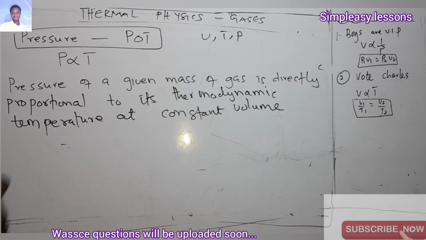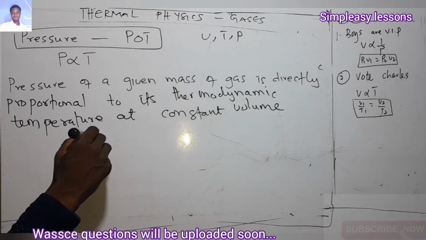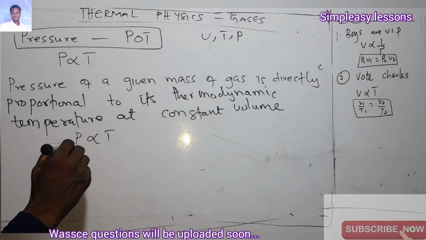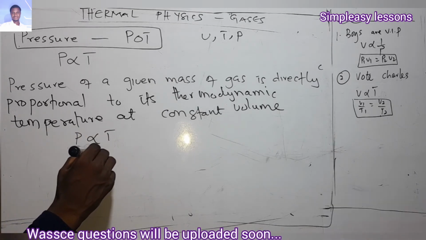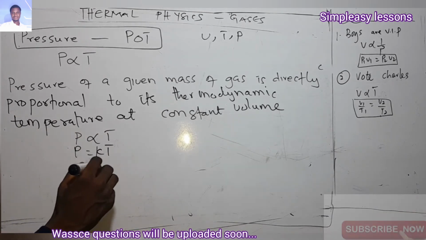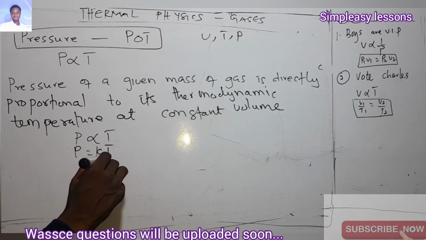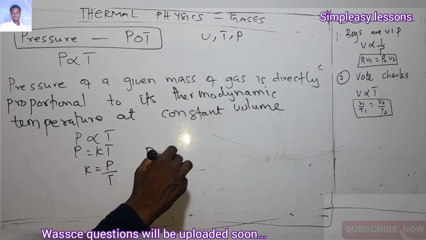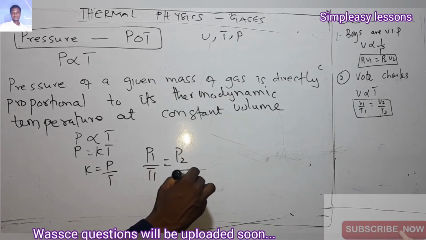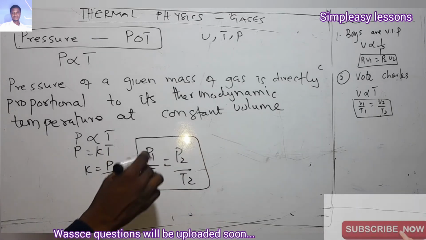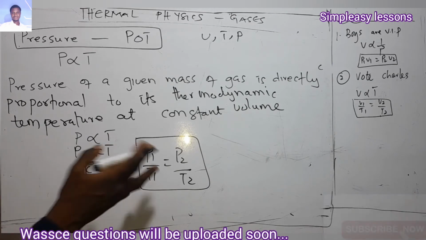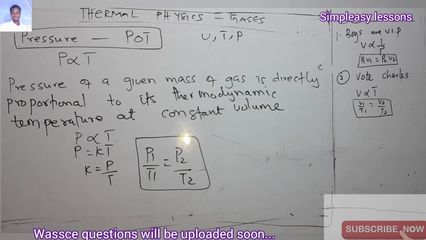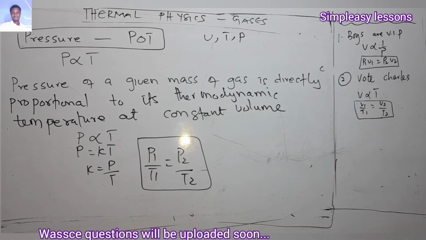So here, since we know pressure is directly proportional to the thermodynamic temperature, I told you that for us to relate to gases, we have to make a constant. So P equals a constant times T. If you make K the subject, K will be equal to what? P over T. So therefore, you can say P1 over T1 is equal to P2 over T2. Is that okay? This is the relation for two different gases, and this is the pressure law. Remember pressure pot, and that will help you to understand this concept very well.